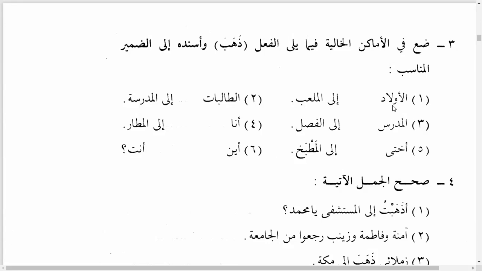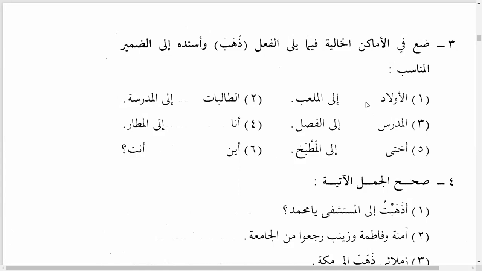Okay, why? Because it starts with a noun. So this is the subject. So where is the predicate? The whole sentence, verbal sentence. ذهبوا إلى الملعب. إلى الملعب, if you remember, because we have the verb here, this is jar majroor. Jar majroor will not be part of the predicate if we have the real subject and predicate over there. The real predicate is dhahabu.